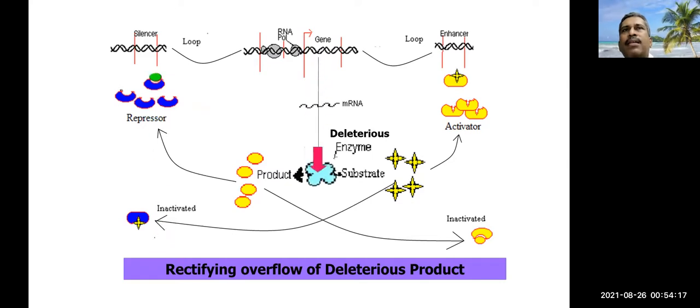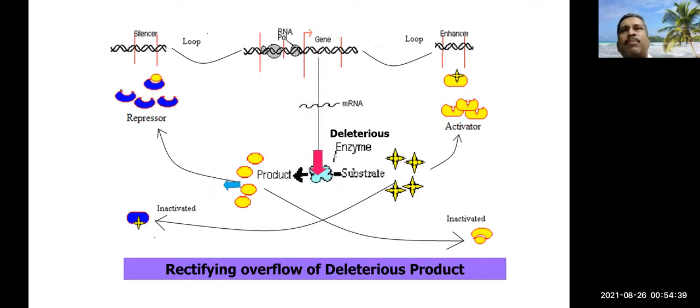You use a medicine by which it will cause aggravation of symptom, because it will bind with the repressor, so that deleterious enzymes will be secreted more and deleterious product will be more. This will be accumulated in the body, and the patient will be suffering from more severe symptoms. That is the initial approach.